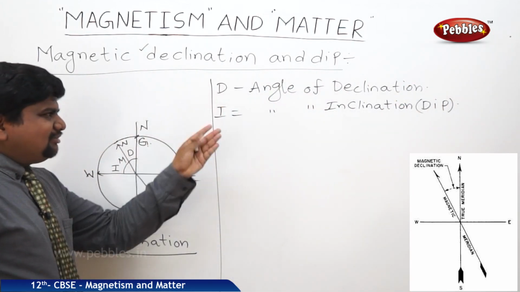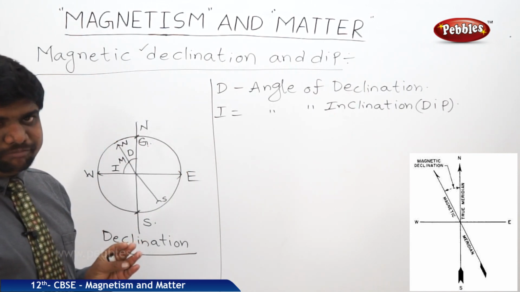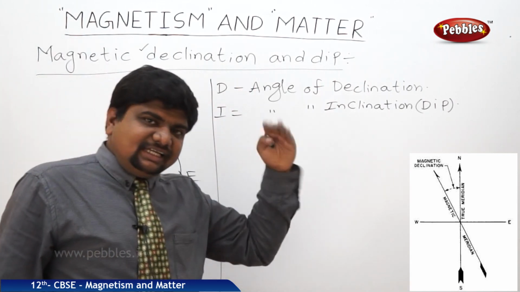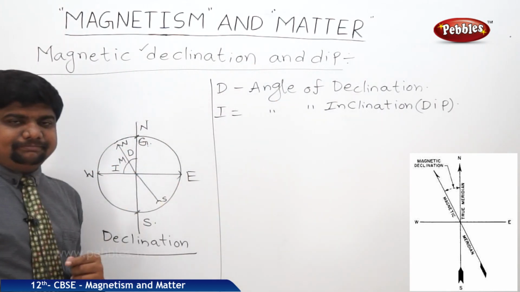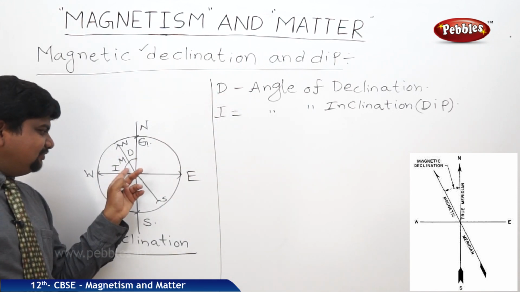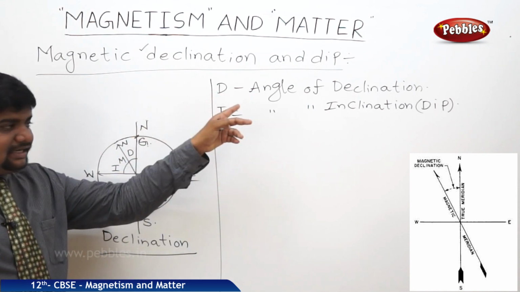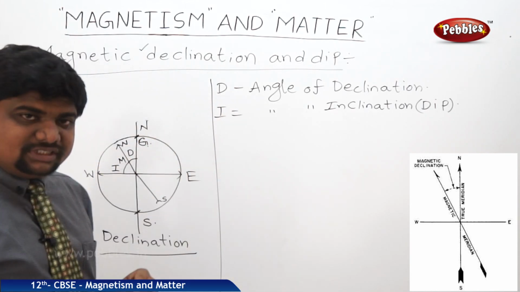The other name of this angle of inclination is angle of dip. So these values are very small in India at some particular places. This angle of declination is higher at the higher altitudes, smaller at the equator. Whenever the declination is larger, inclination will be less, and when declination is smaller, inclination will be larger, because they are opposite in nature.